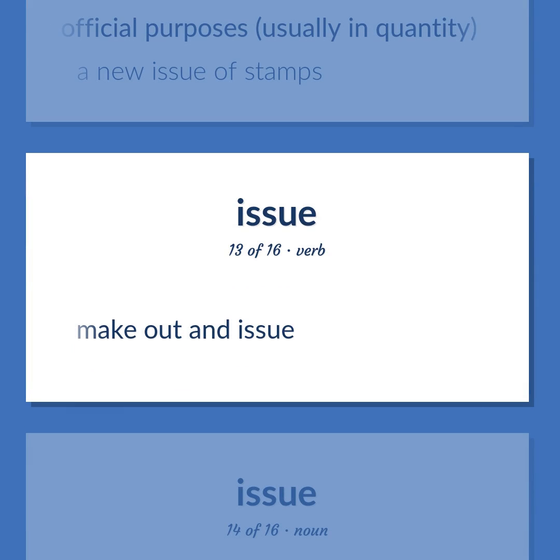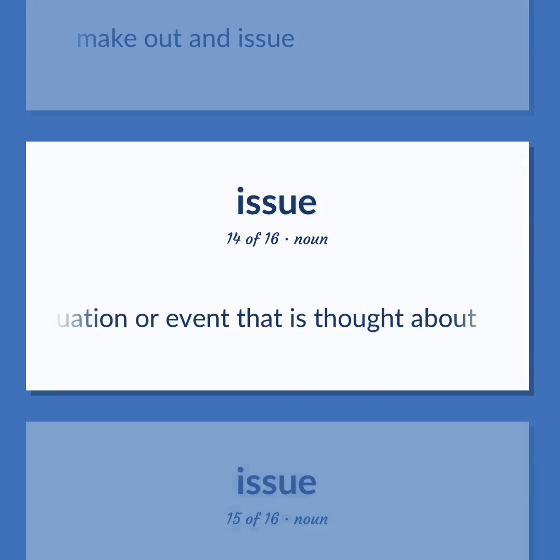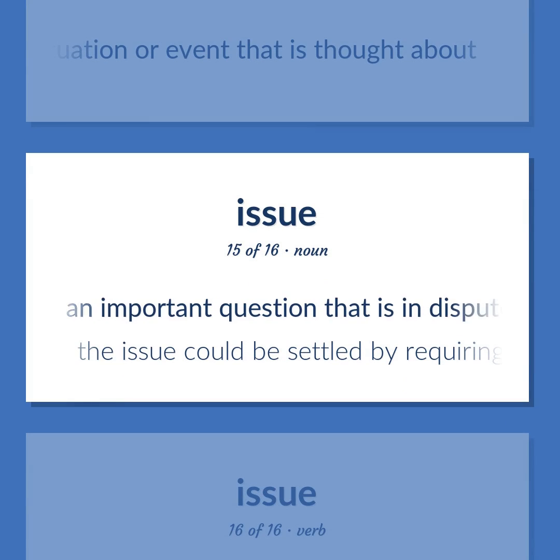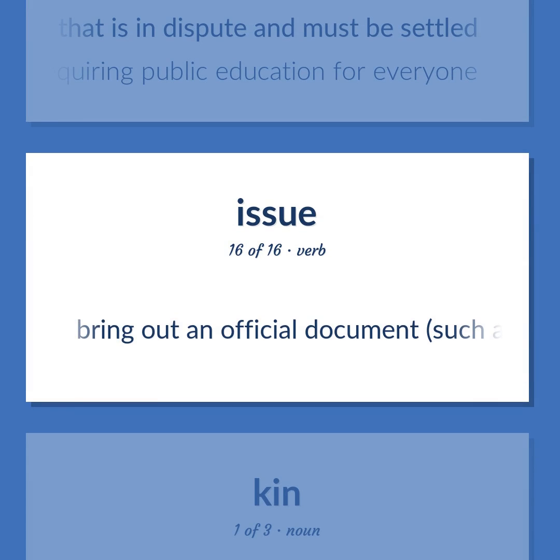Make out an issue. Some situation or event that is thought about. An important question that is in dispute and must be settled. The issue could be settled by requiring public education for everyone. Bring out an official document, such as a warrant.